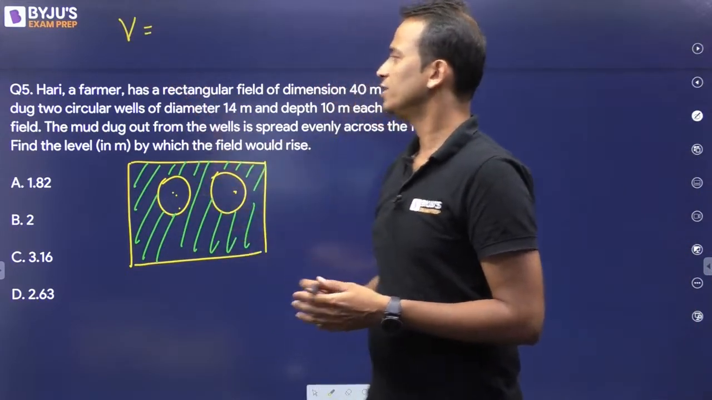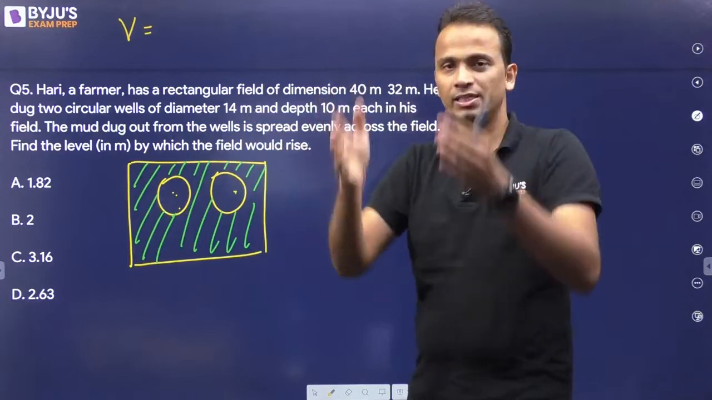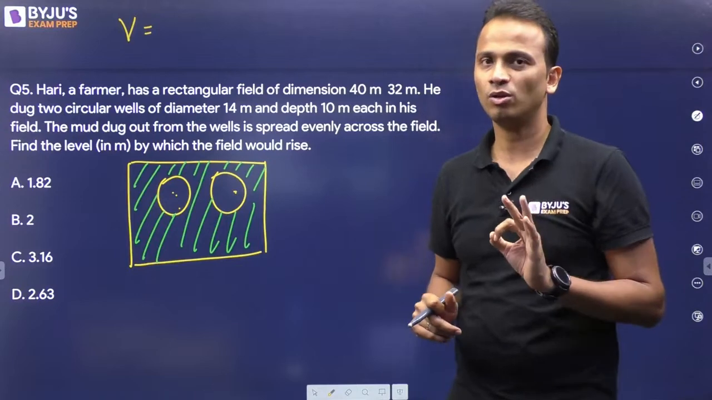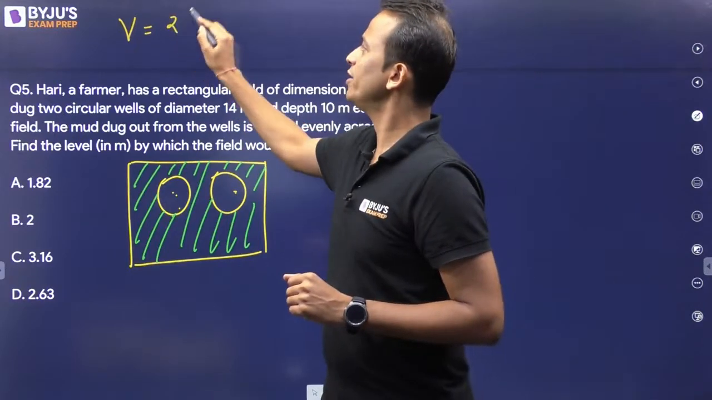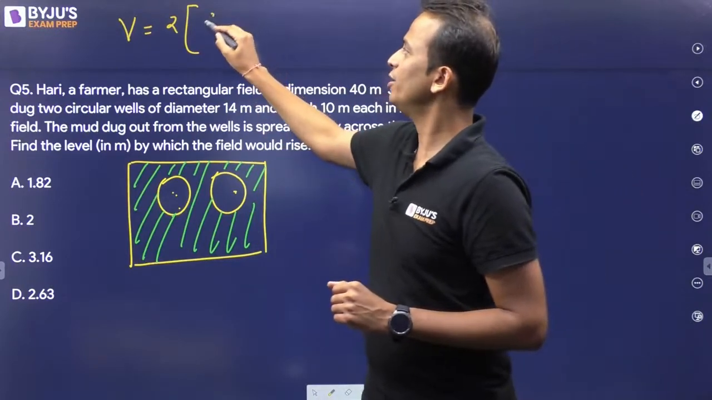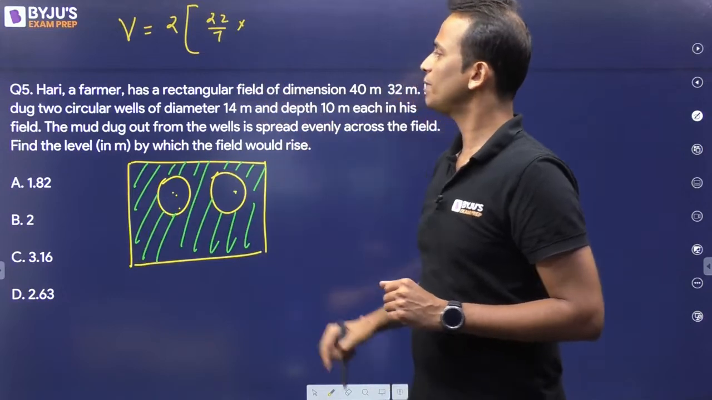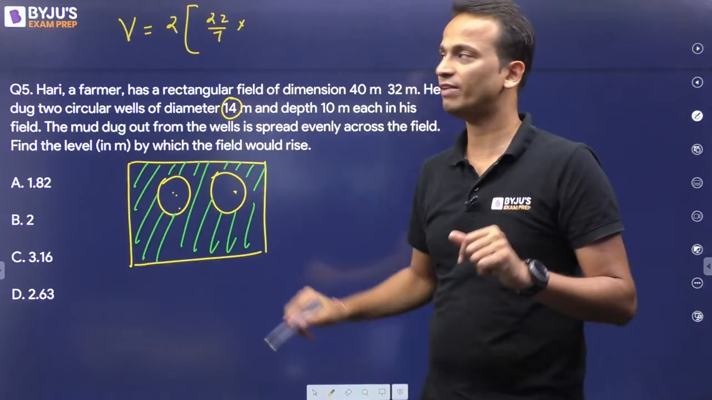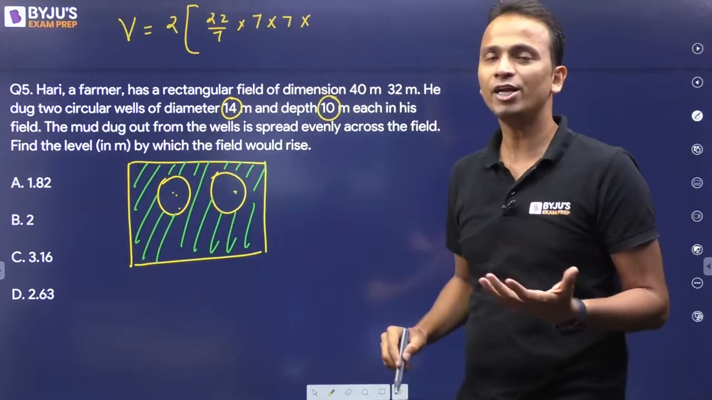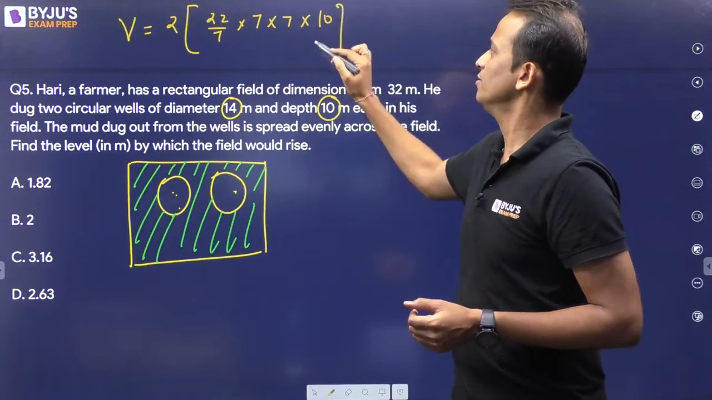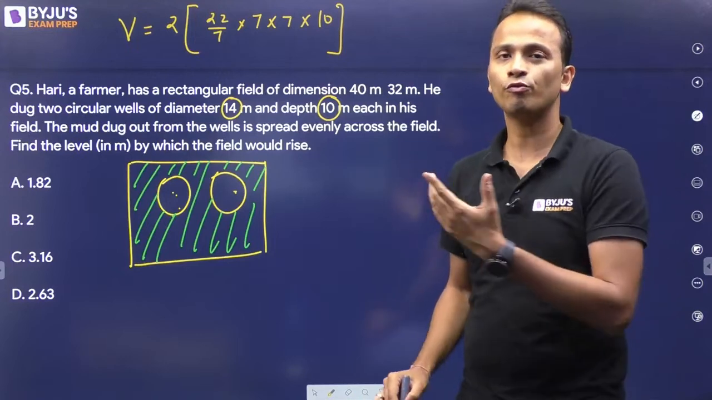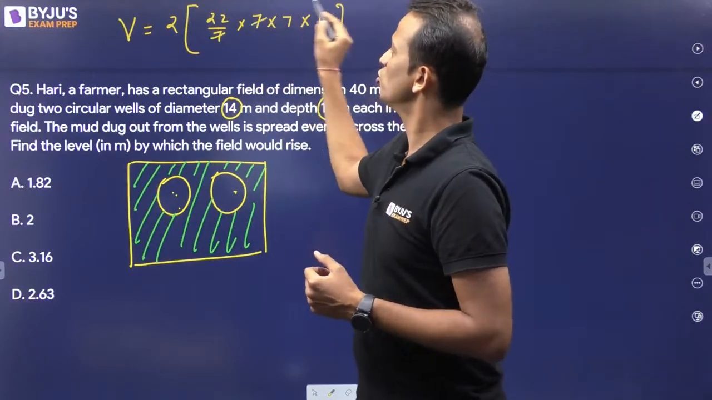So first of all, let us find out the volume of the mud that came out. Now these are circular wells, and they will have some depth, so I can say that they will be cylindrical wells. Now there are 2 cylindrical wells, so I'll multiply it by 2. Then pi r square h, so pi 22 upon 7 multiplied by radius. Radius will be equal to 7. So 7 into 7 into the depth or the height of the cylinder, which is equal to 10. So this will be the volume of the mud that came out from these 2 wells, right? So let's multiply.